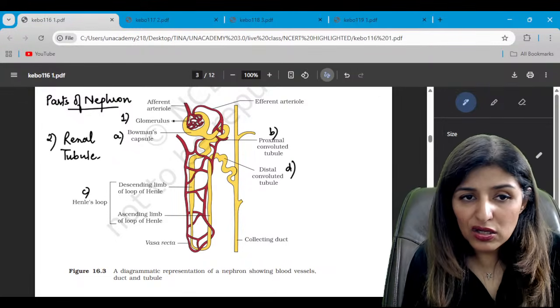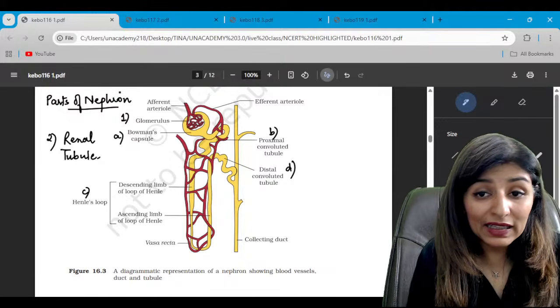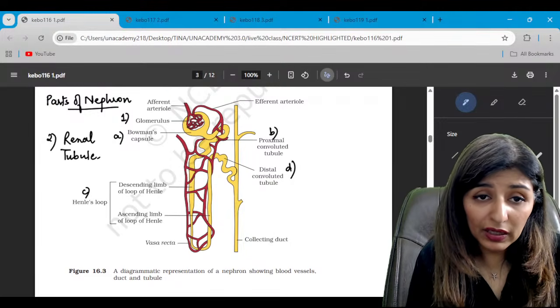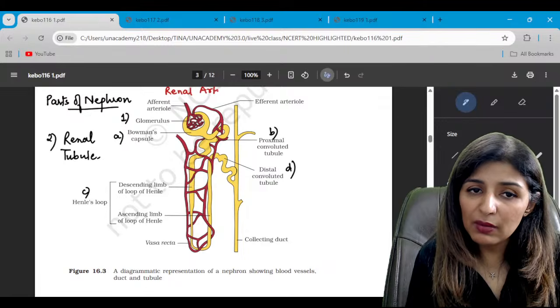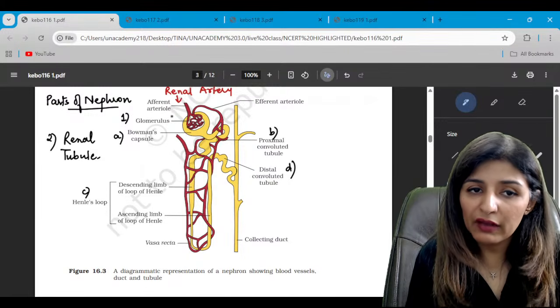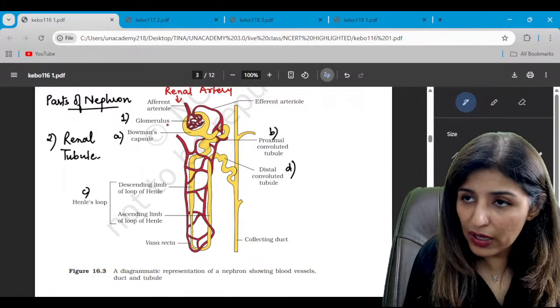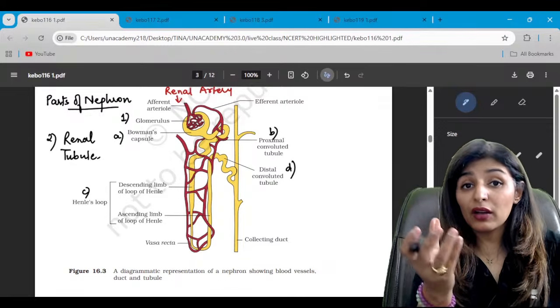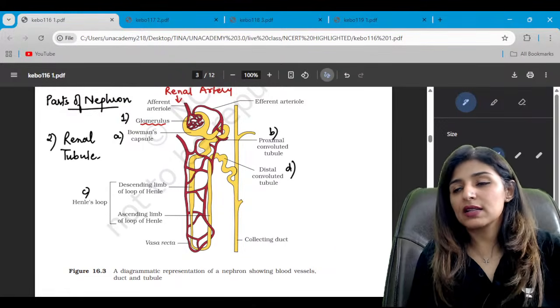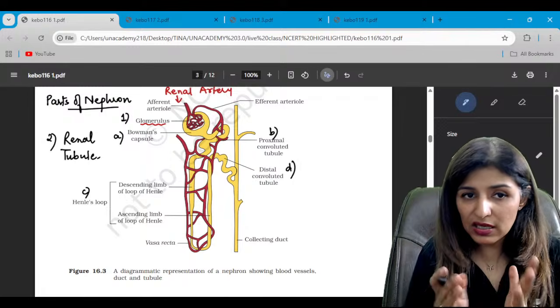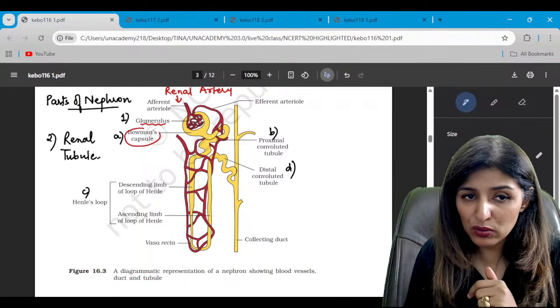Is that clear? First of all, the renal artery, which brings oxygenated blood, gets broken down into the afferent arteriole. The afferent arteriole further breaks into capillaries, and this set of capillaries is known as the glomerulus, which is present in this cup-shaped structure called Bowman's capsule, right?